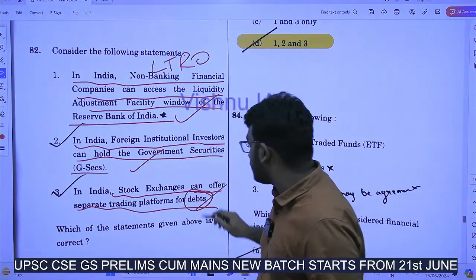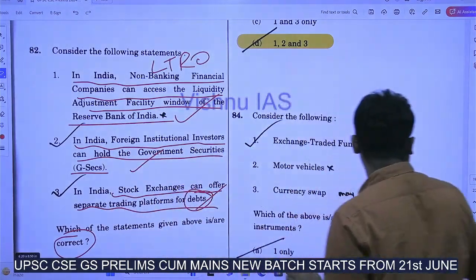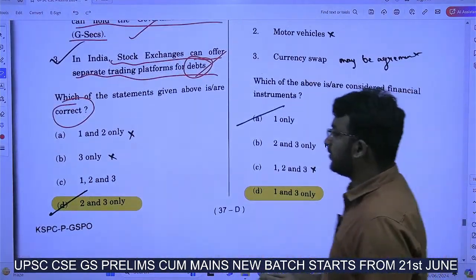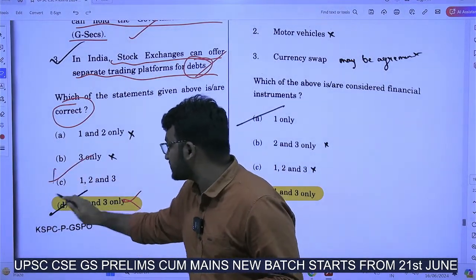Okay. So what is the answer here? All the three are correct. Yeah, here some mistake they had given. The answer is 1, 2, 3. Okay. Answer is 1, 2, 3.